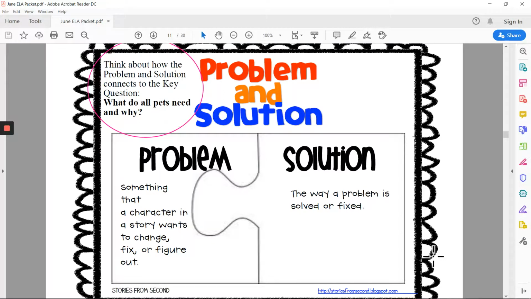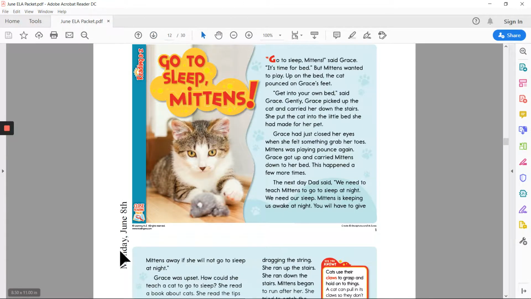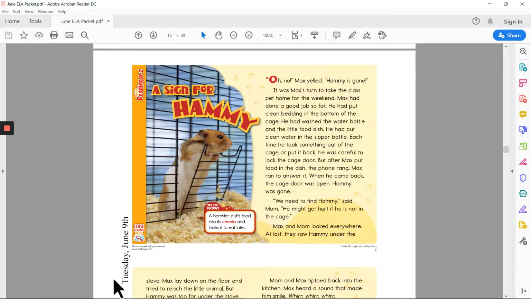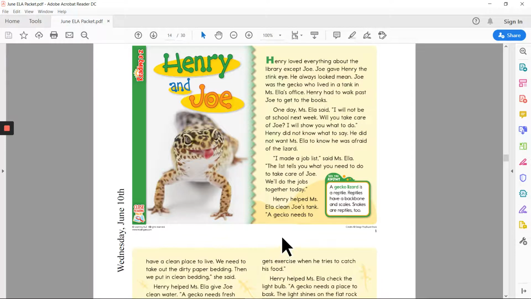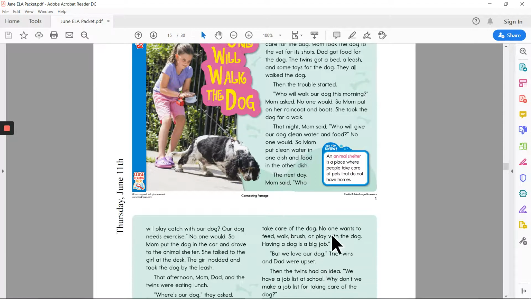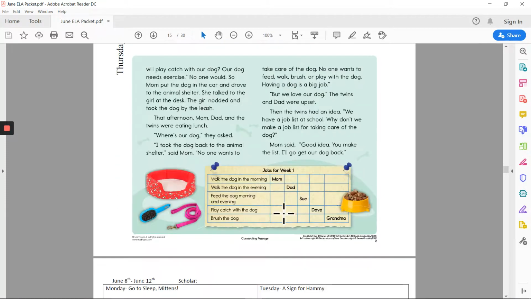So think about how the problem and solution connects to the key question while you read each text, Monday through Thursday. The key question is, what do all pets need and why? So again, you'll see your first passage, Monday, June 8th. Your second passage for Tuesday, June 9th. Third passage, Wednesday, June 10th. And fourth passage, Thursday, June 11th. Each of these stories has a problem and solution, and studying those pieces can help you think about that key question, what do all pets need and why?